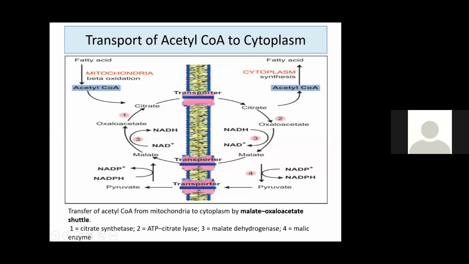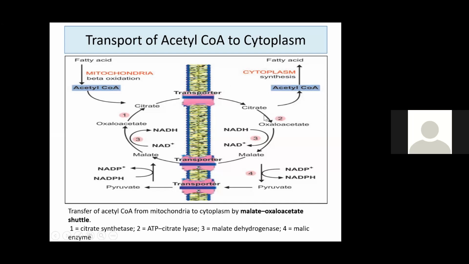CoA combines with oxaloacetate present in mitochondria to form citrate, in the presence of an enzyme, citrate synthase. That is the first reaction that is taking place in mitochondria. Why? Because acetyl-CoA cannot be transported via the mitochondrial membrane. That's why it is converting into citrate. Citrate can be transported across the mitochondrial membrane via a tricarboxylic transporter and it enters into the cytoplasm.